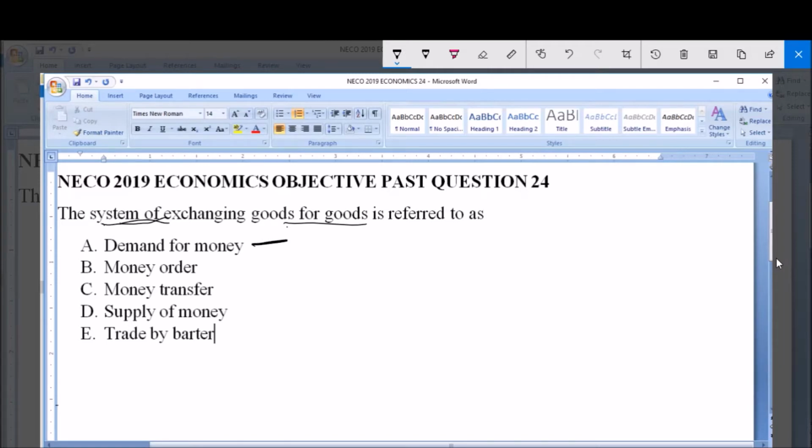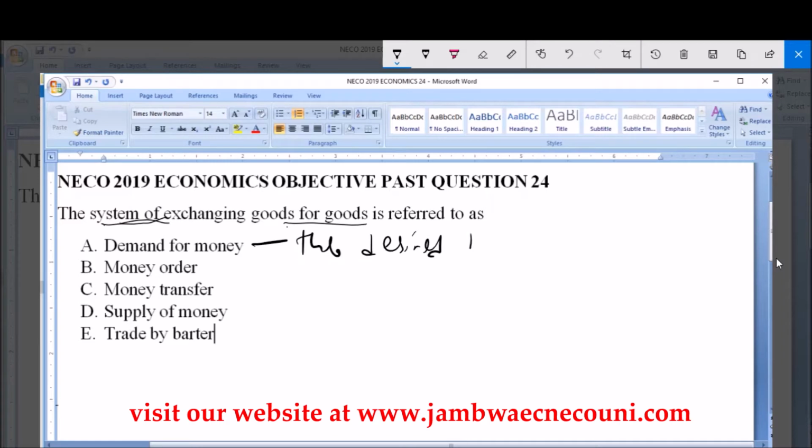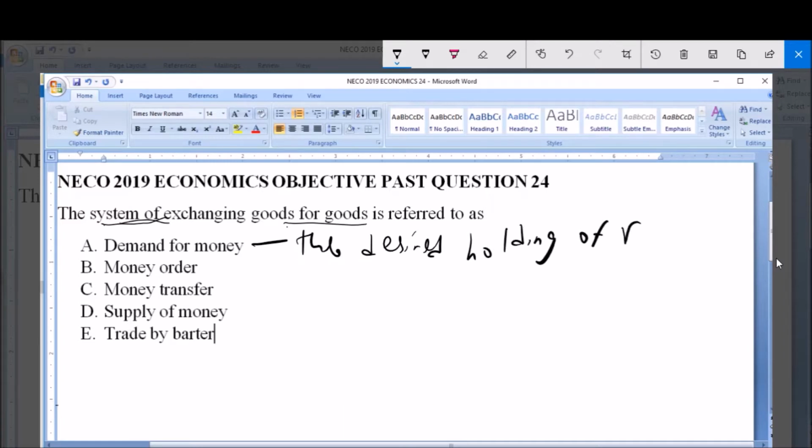So option A, which is demand for money, is defined as the desired holding of financial assets in the form of money.